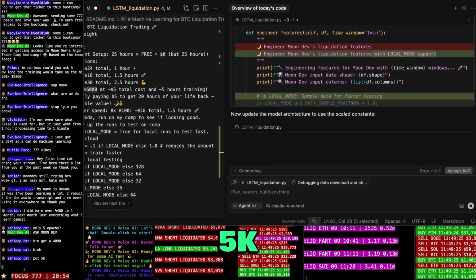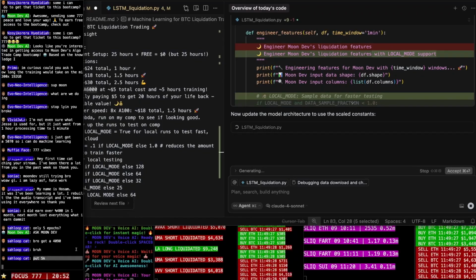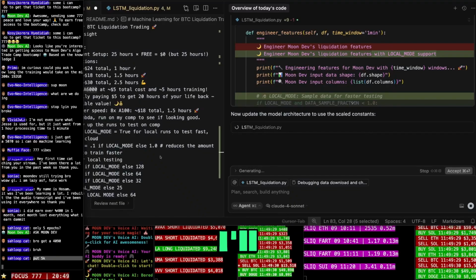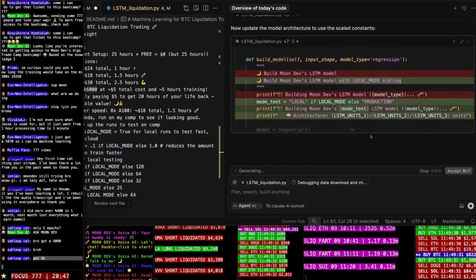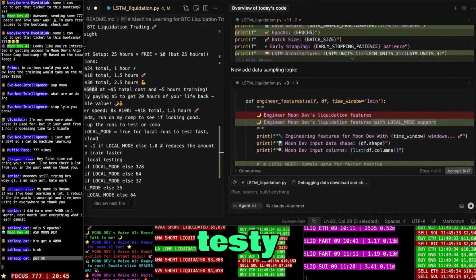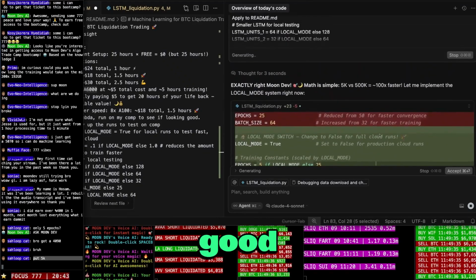He said put 5K epochs. Damn, dude. Maybe I'll try that. But I just want to get a little testy in here. Make sure it looks good.